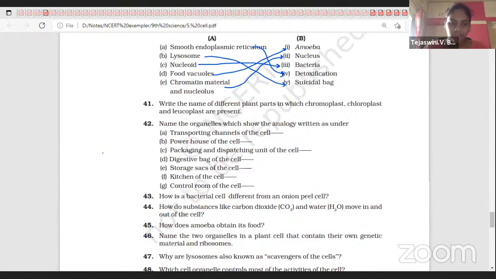I'm between eukaryote and prokaryote, or onion peel cell and bacteria cell. Bacteria, that is both the same only, no? Yes, ma'am. So we should write prokaryotic and eukaryotic. Prokaryote and eukaryote. In both of them, the answer remains the same.